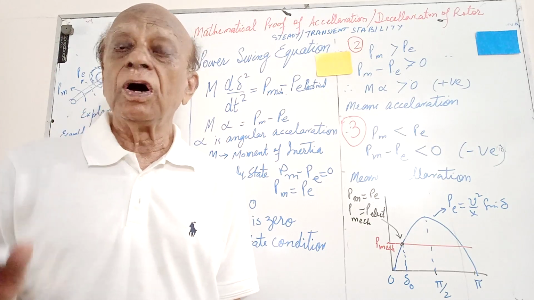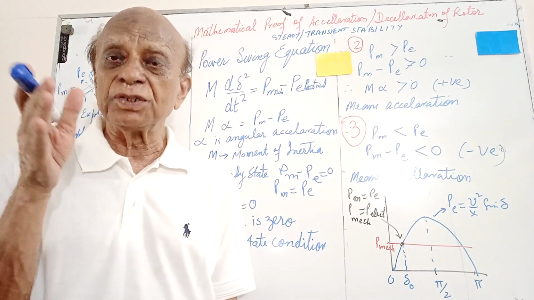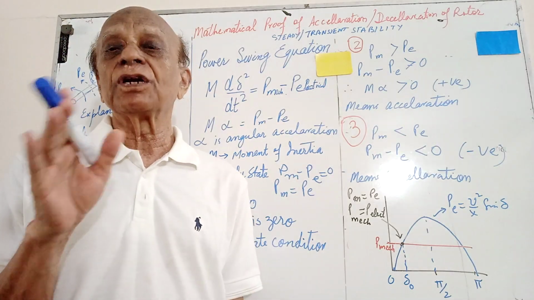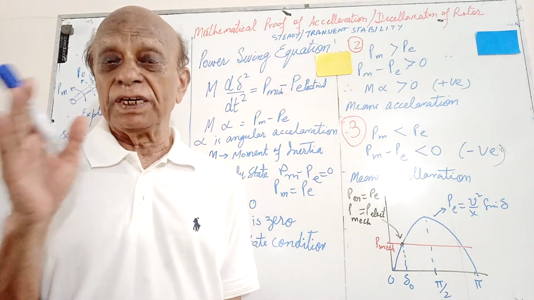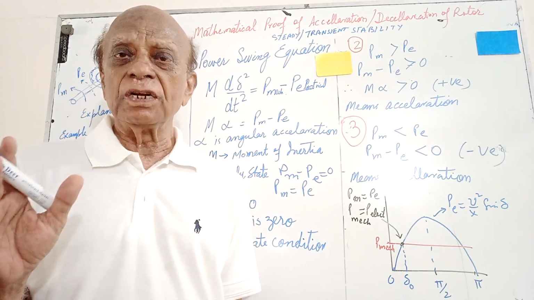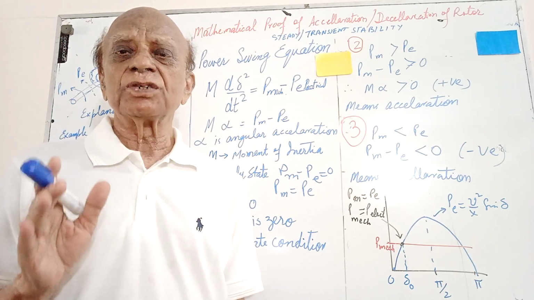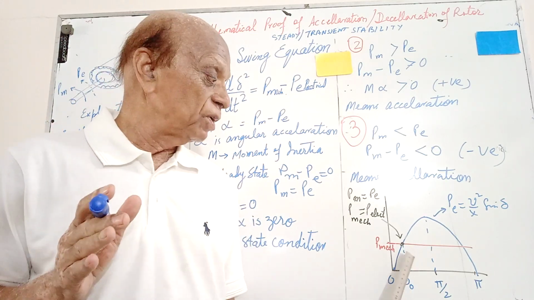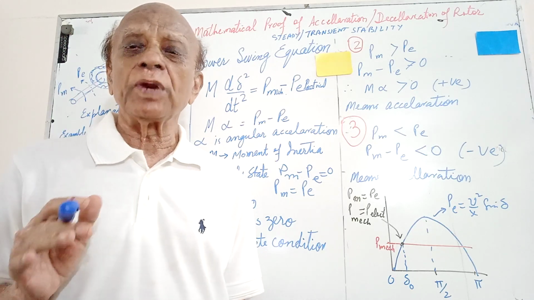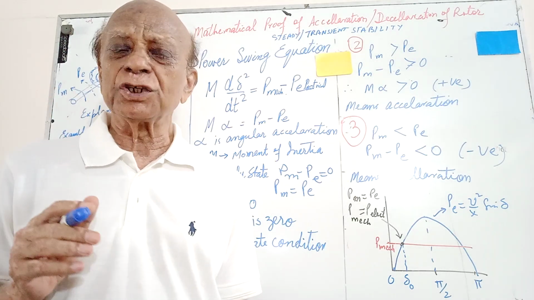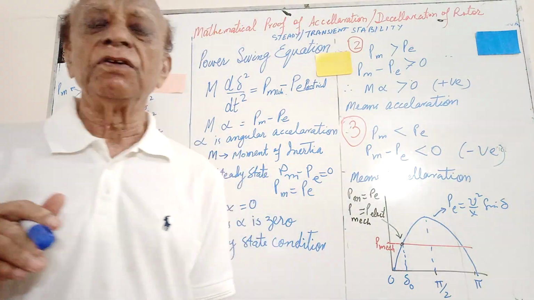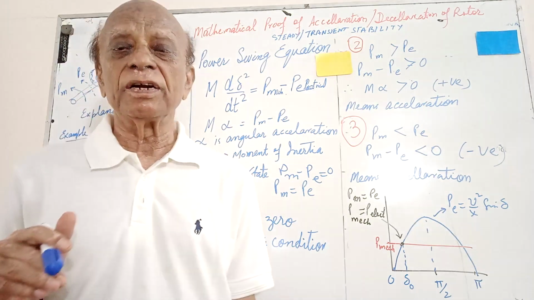So our topic is what? Mathematical proof of acceleration, deceleration and steady state stability with the help of the equation. I have divided my lecture into two stages. One is for the field engineer or the senior engineer who are not too interested in the equation, and we have given the explanation from the graph only. But if you are pursuing your MS or any other research work, then you must concentrate on the equations as well, otherwise it will be difficult in mathematical modeling, etc.